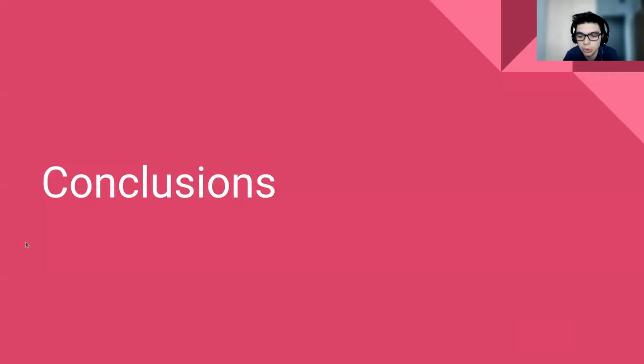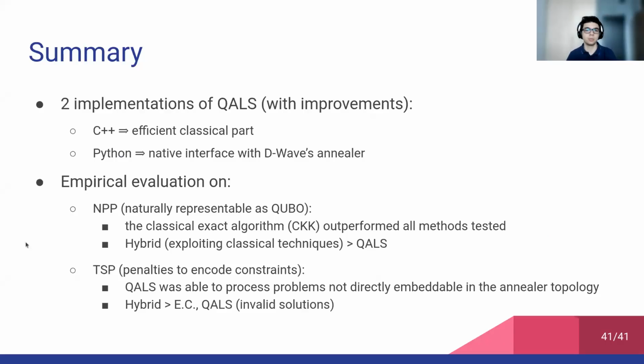So let's move to the conclusion. Here there is a brief summary of the main points. In this work, we have presented two implementations of QALS with some improvements with respect to the original formulation. The implementation of QALS in C++ has the advantage of efficiency in the classical part of the algorithm, whereas the advantage of the implementation in Python is a native interface with the annealer provided by Wave, whose APIs are in Python.